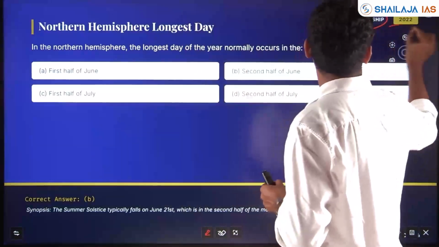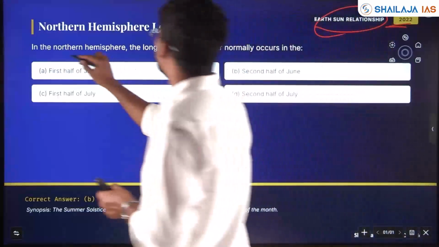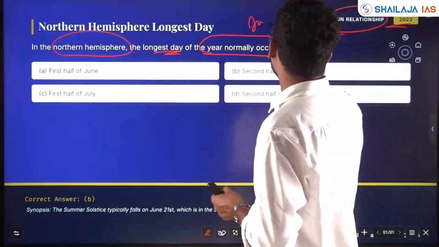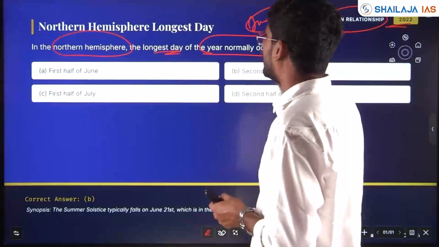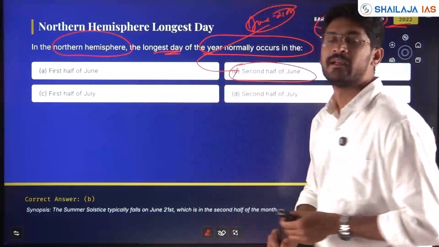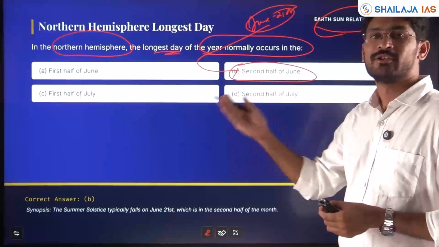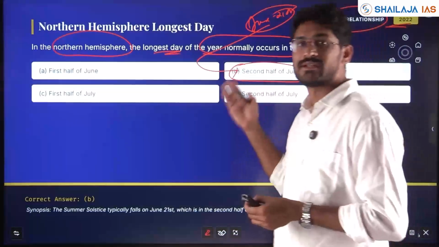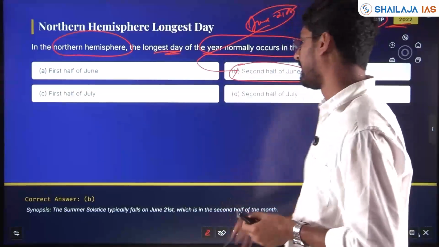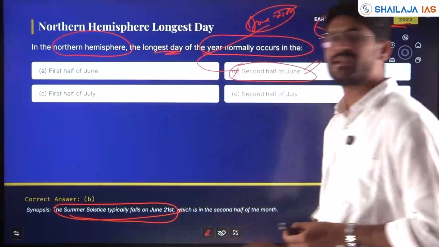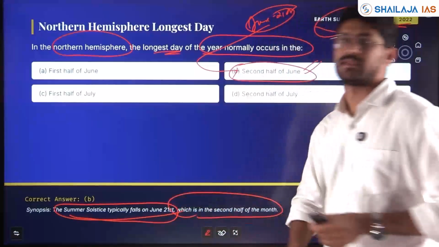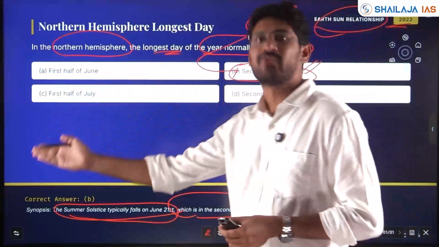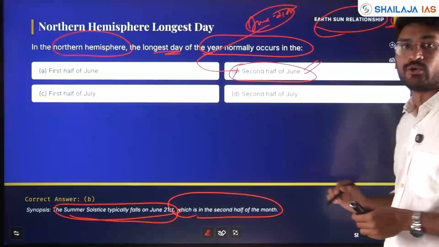Again, Earth Sun relationship asked in 22, it was asked in 23. In Northern Hemisphere, the longest day of the year normally occurs in the, so we know June 21st or 22nd. So that is in second half of June, right? March equinox, September equinox, June 21st is the Northern Hemisphere. Here December 20 or 21st is the Southern Hemisphere. So second half of June. Summer solstice typically on June 21st or 22nd, second half of the month. So direct answer here, option B. Same type of question was asked in 23 after it was asked in 2022, my friends.